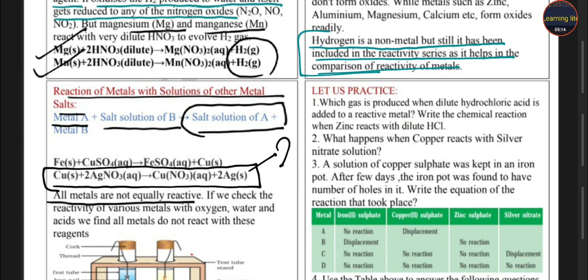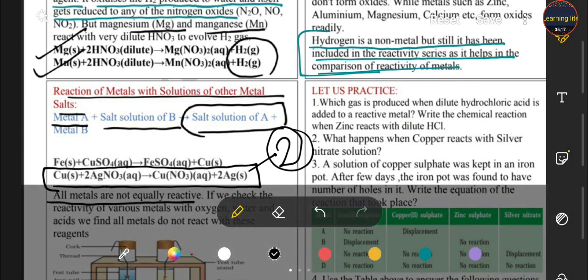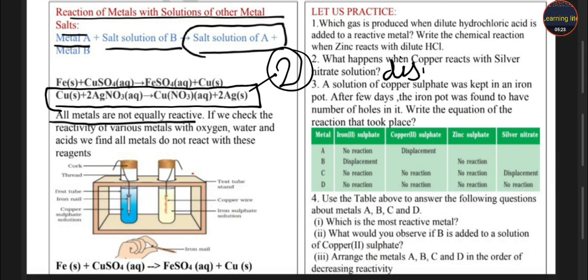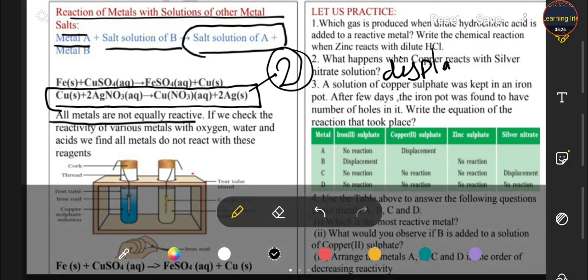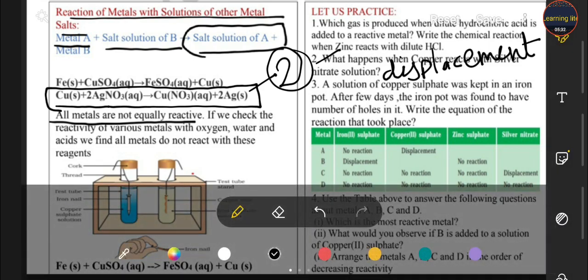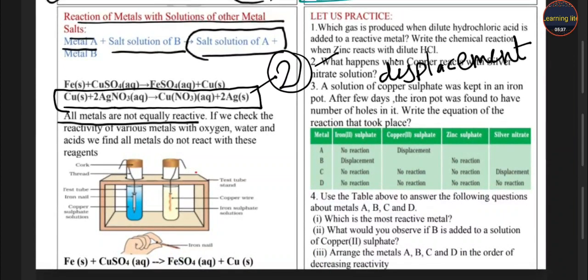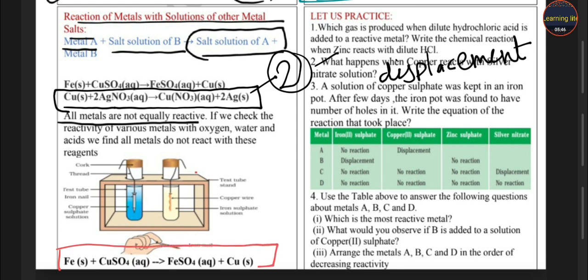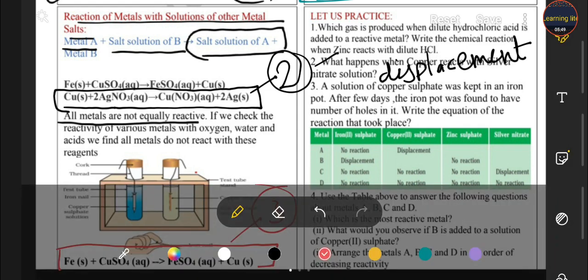This is your second answer, students, and you have to mention which process occurs here: displacement. Okay, this is your second answer. Displacement occurs, and you have to write this reaction. A solution of copper sulfate was kept in an iron pot, and after a few days the iron pot was found to have a number of holes. Write the reaction. So students, you have to write that reaction here, and this is the answer of your third question, because iron displaces the copper, so the iron pot has a number of holes.